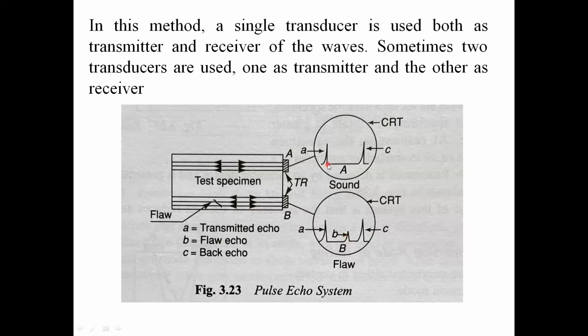Here A is the transmitted echo, and C is the back echo, which is reflected from the back surface of the object. In the second scan, we have an extra echo. This indicates the sound wave reflected from the discontinuity. By observing the size of this echo, we can get the size and location of the defect using the pulse echo system.